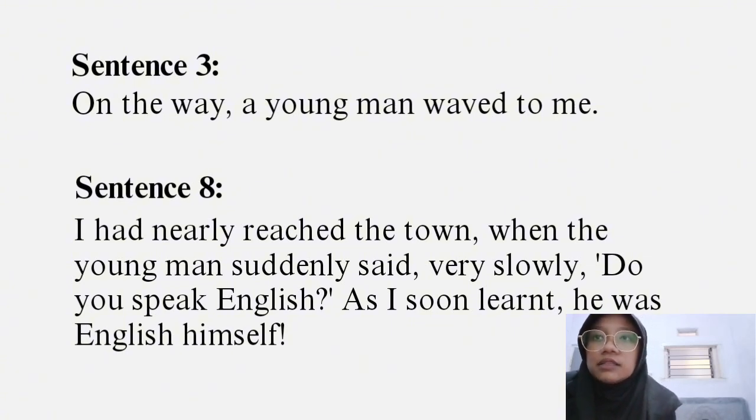"Suddenly said": "suddenly" is an adverb, "said" is a finite verb. "Very slowly" is an adverb phrase. "Do you speak English?" "Do" is a finite verb, "you" is the subject, "speak" is a non-finite verb, "English" is the object.